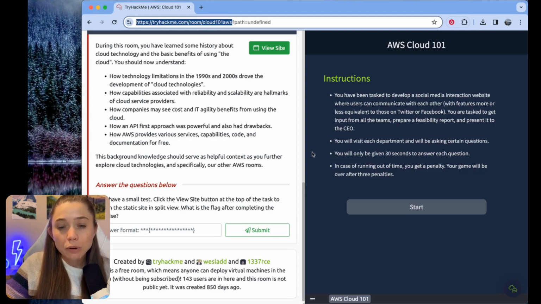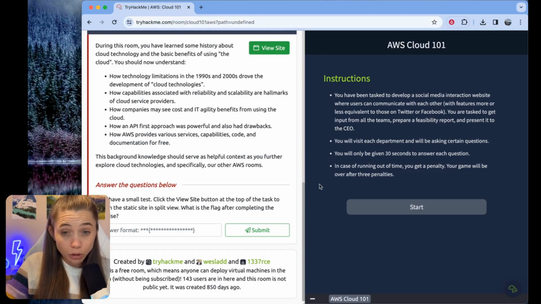You're tasked to get input from all the teams, prepare a feasibility report, and present it to the CEO. You will visit each department and you will be asking certain questions. We will only get 30 seconds to answer each question. In case of running out of time, you get a penalty and your game will be over after 3 penalties.